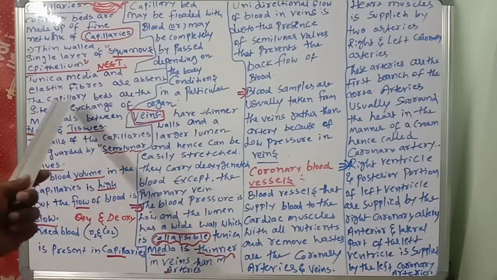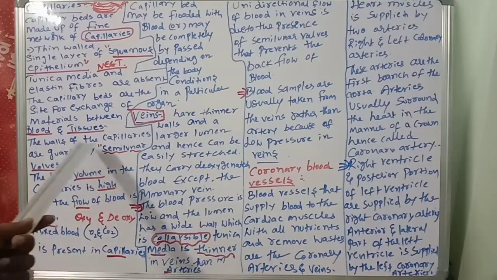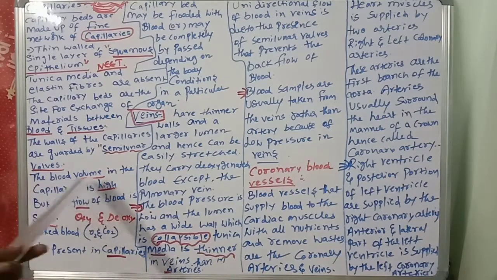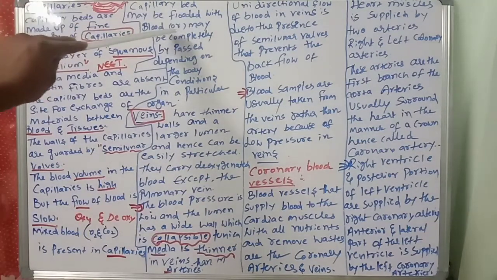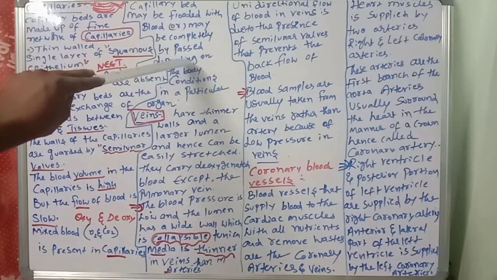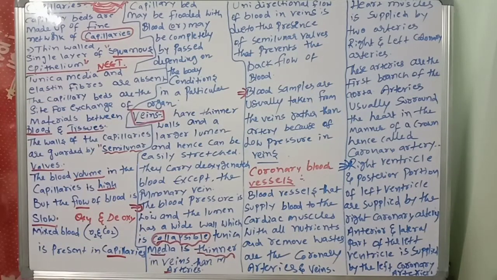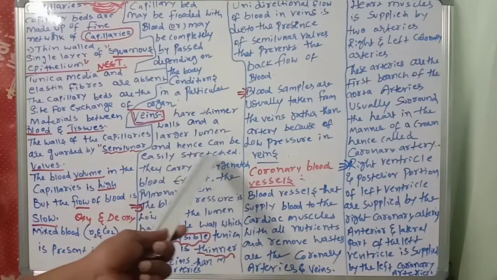The capillary beds are the site for exchange of materials between the blood and tissues. The walls of the capillaries are guarded by semilunar valves. The blood volume in the capillaries is high, but the flow of blood is slow. Mixed oxygenated and deoxygenated blood is present. A capillary bed may be flooded with blood or completely bypassed depending on the body conditions in a particular organ.